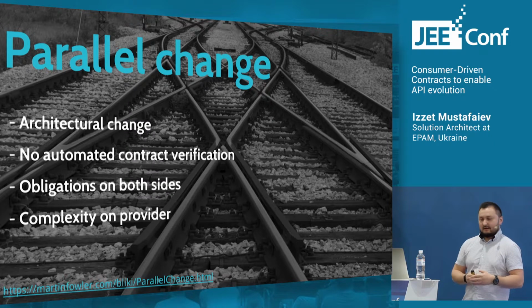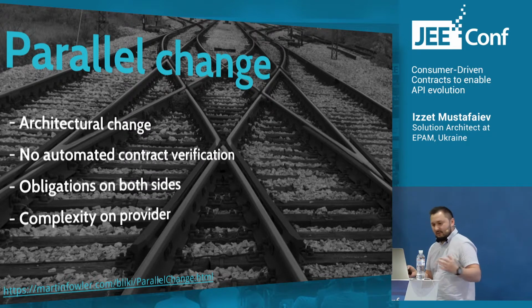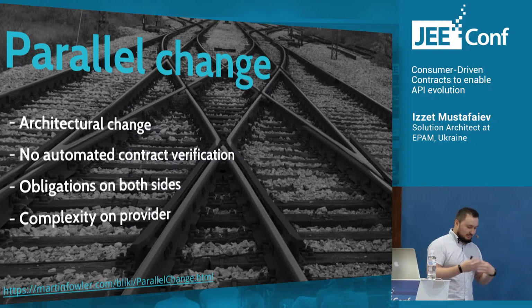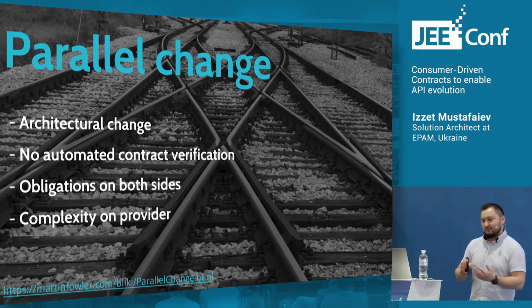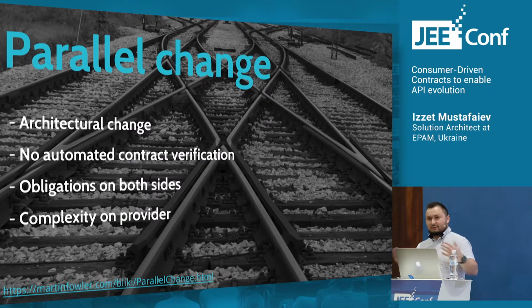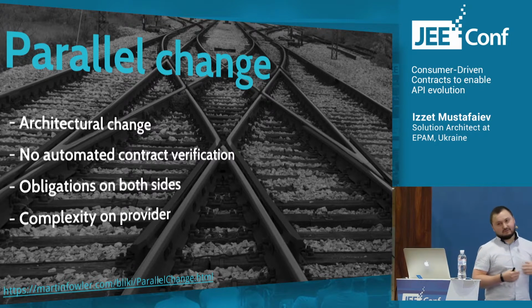the migrate phase. This is actually the longest phase of this principle, where each client should implement some logic at their side to switch to the new interface and forget about the old one. And then when all clients switch to the new interface, we can decommission the old one, and this phase is called the contract.